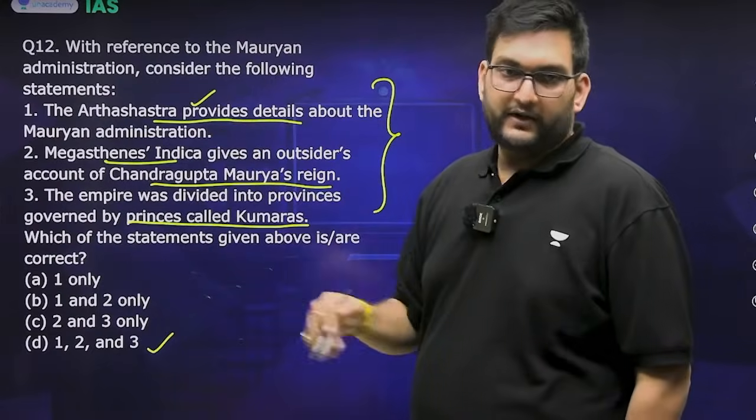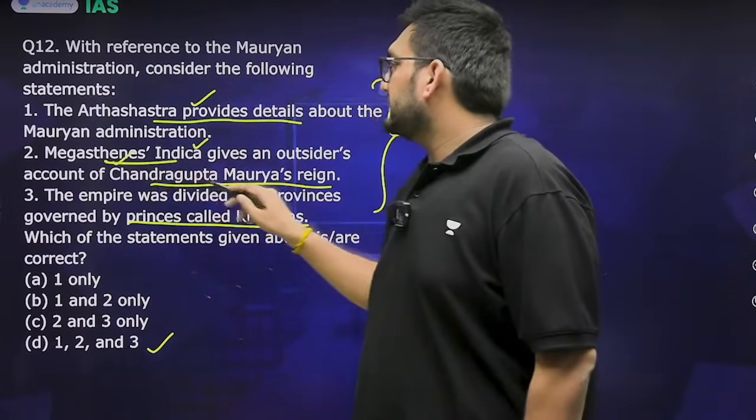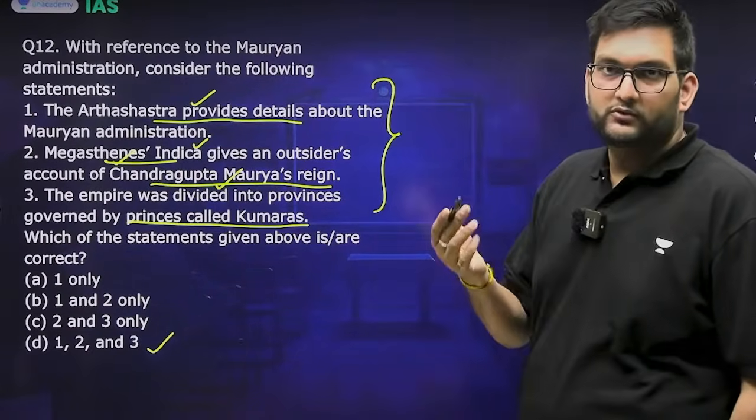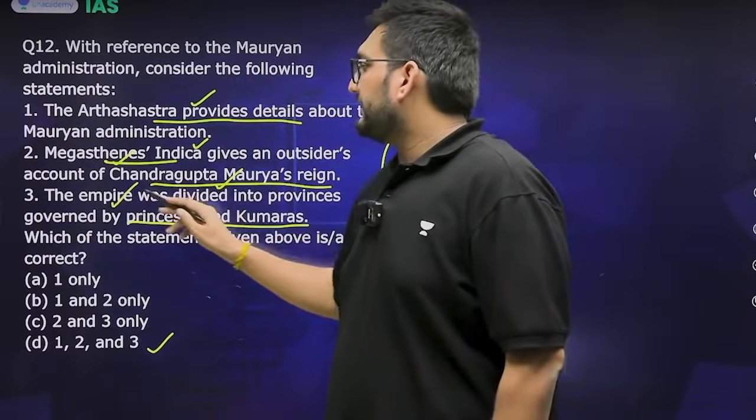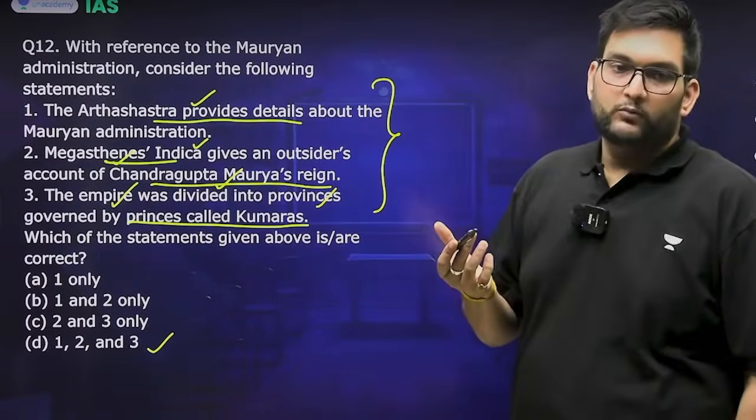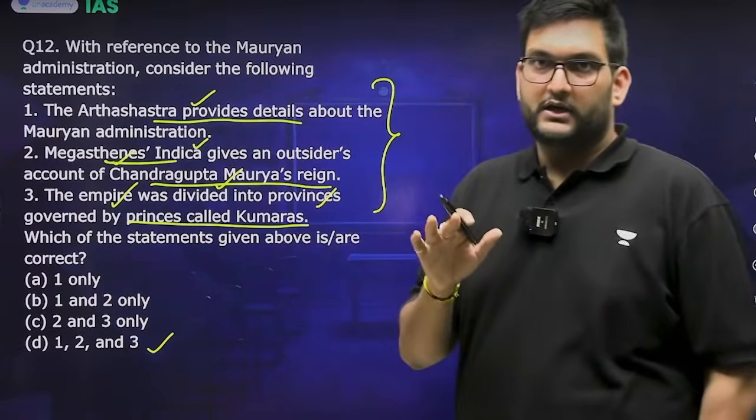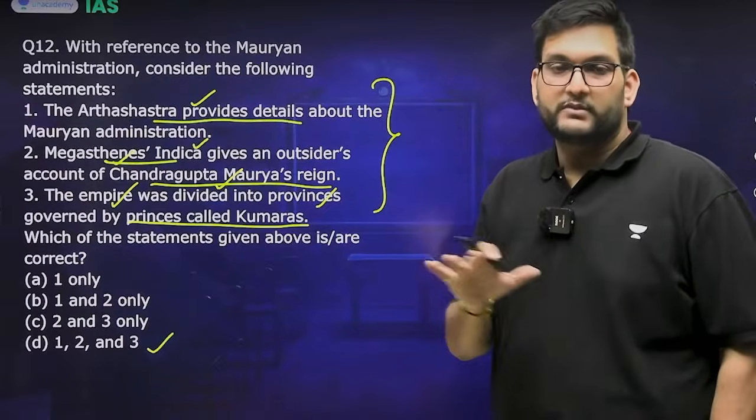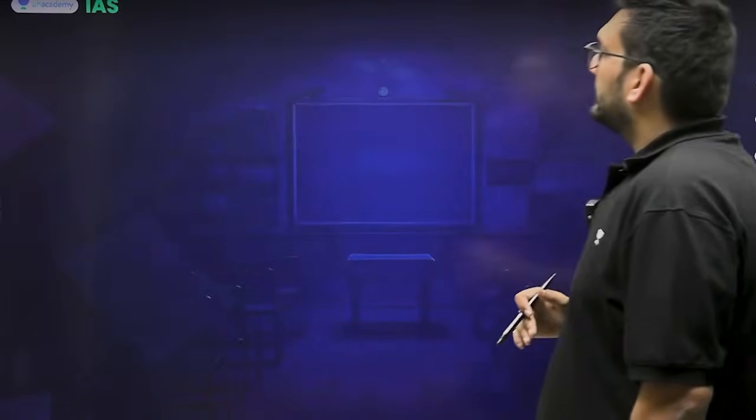Arthashastra provided details of administration. Yes. Megasthenes gave an account of Chandragupta Maurya. Outsider, Greek. Yes. And the empire was divided into provinces, which Kumaras and Aryaputras used to manage. Totally correct. Terminology based, a good mix of statement based questions.